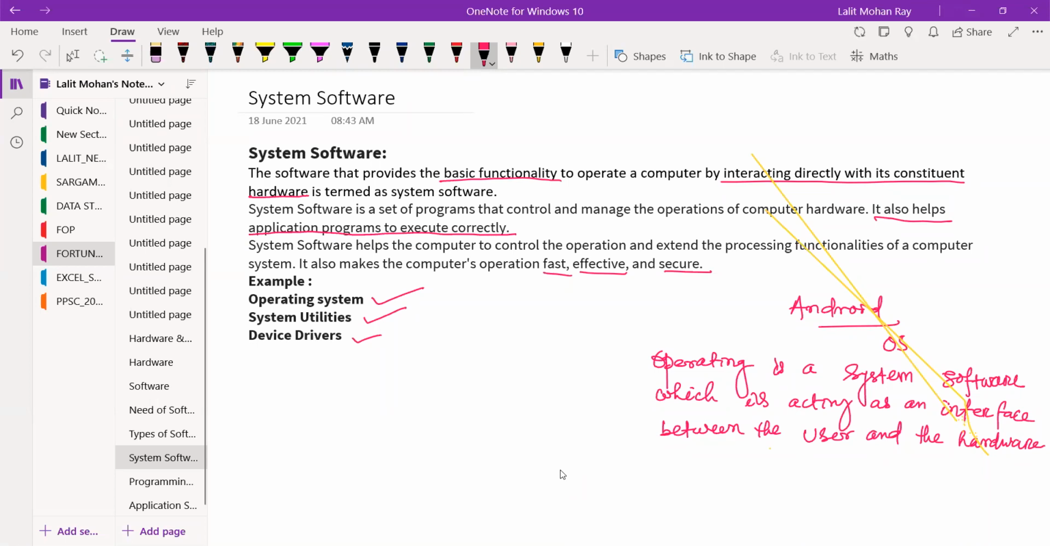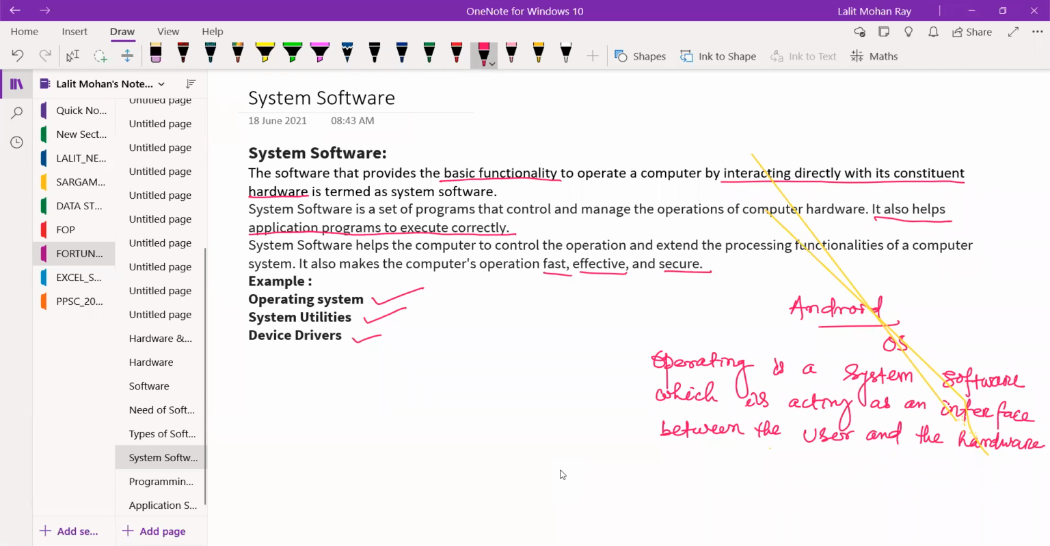That means it will control the computer resources, such as your central processing unit, your memory unit, I/O devices, etc. So it is a group of computer programs that will control all these hardware devices, whether it is your CPU, your memory unit, your I/O devices, or any other devices connected to your system. All of you get this? Any doubt?